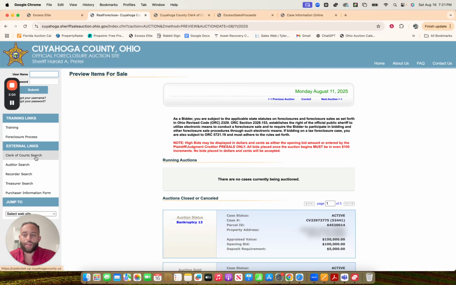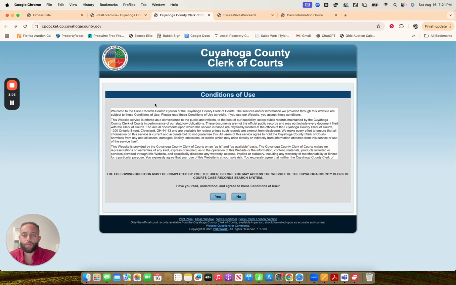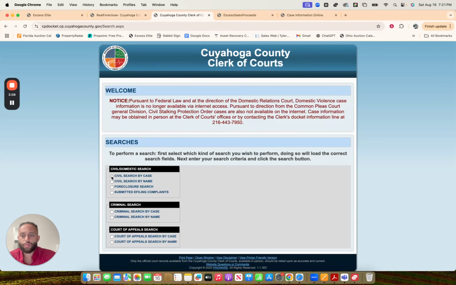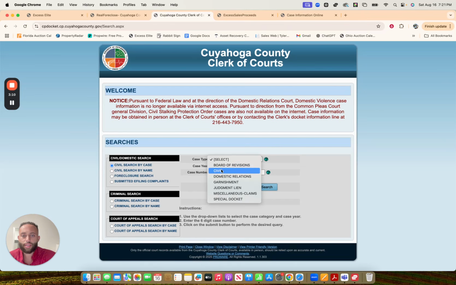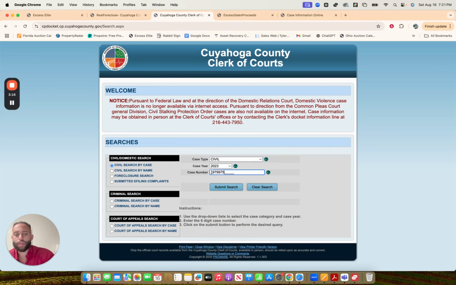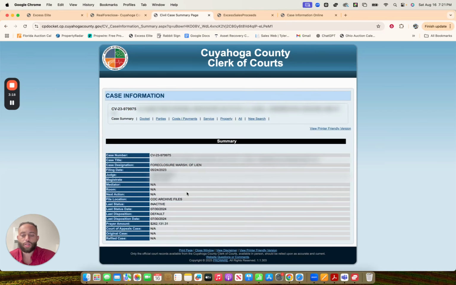Once we click there, now we're going to perform our search. All right, so we're going to go ahead and agree to the conditions, and we're going to do civil case search. We're going to go case type civil, and then here we're going to go 23, and then we're going to go ahead and plug in the case number and hit submit search. All right, now this pulls up the docket, and here we can see the prayer amount shows $262,131.31. This is the initial debt that is owed. The prayer amount is basically the judgment amount. That's the initial debt that caused the foreclosure.